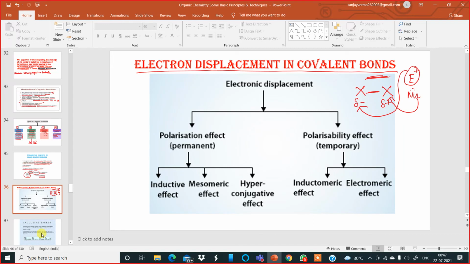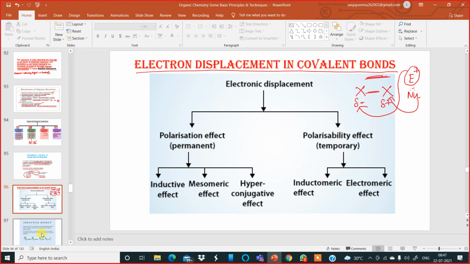So electron displacement is possible in substrate molecules, and this is possible because of the difference in polarity, the difference in electronegativity in the organic substrate molecule. One is highly electronegative, the other one is much less electronegative.